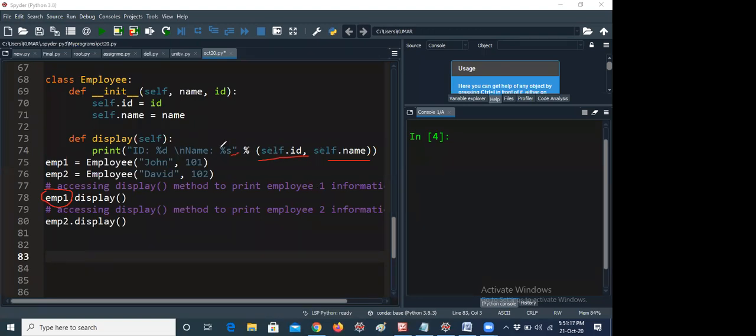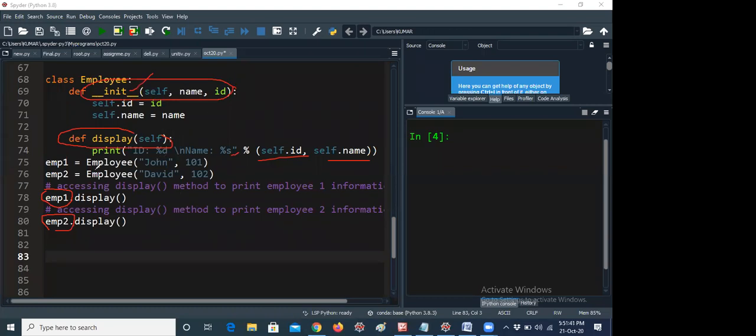I'm basically giving the syntax of how to retrieve the format specifier values. So now I'm giving emp2.display. What is the employee2 name? David, 102. That means 102 David will be printed. So here this is a normal method. This is a constructor. You should think in that way. This is the syntax of the initialization of a constructor.